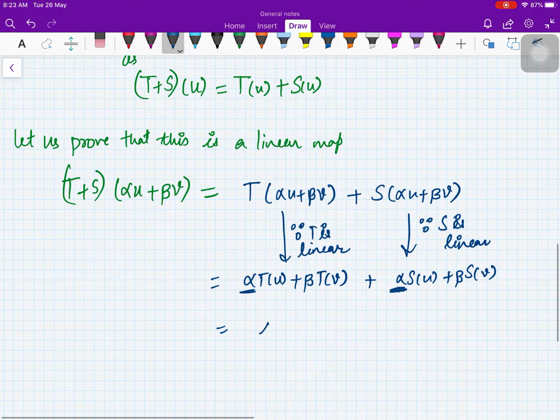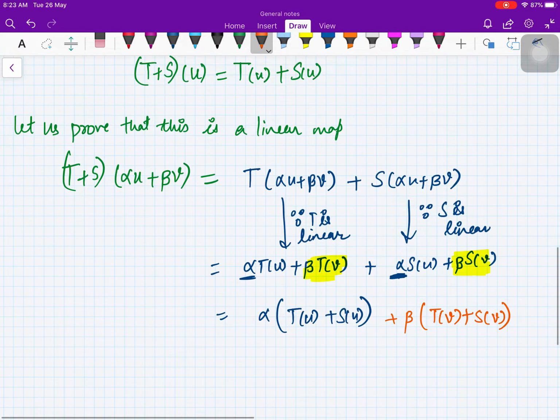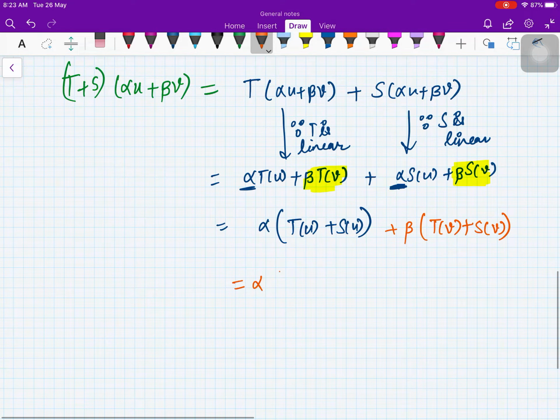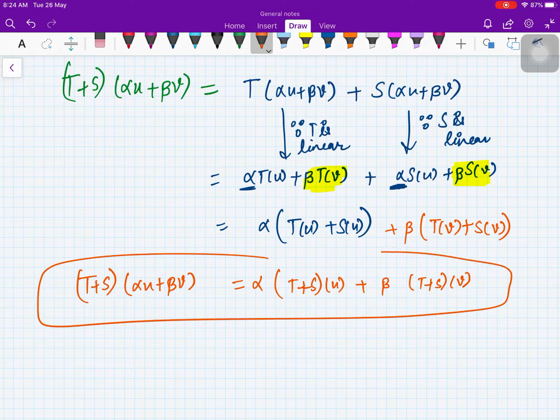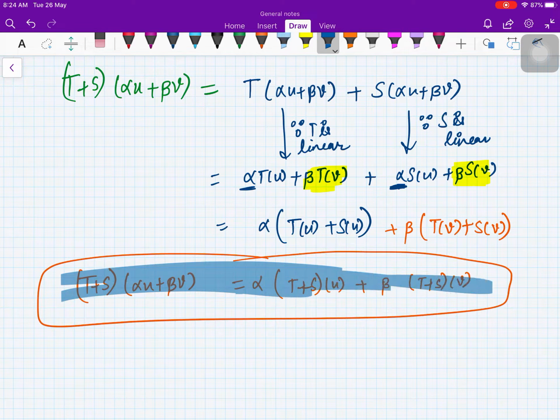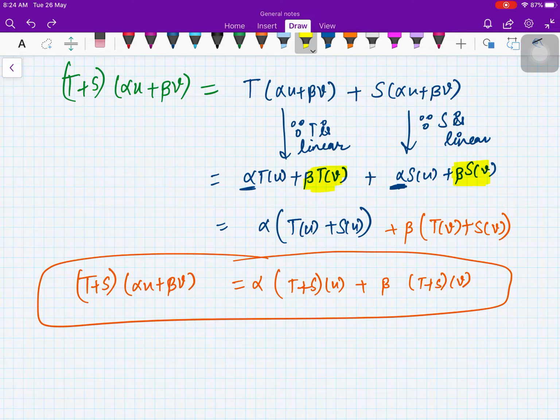Now you can collect terms. You can bring alpha common from these two, and you get alpha times T of u plus S of u. From the other two you can take beta common, so you will have beta times T of v plus S of v. Now what is this? This is alpha times (T plus S) of u plus beta times (T plus S) of v. So you get (T plus S) of alpha u plus beta v is equal to this. Now if you look carefully, this is the definition of a linear transformation.